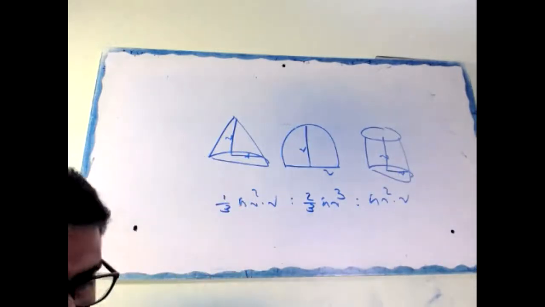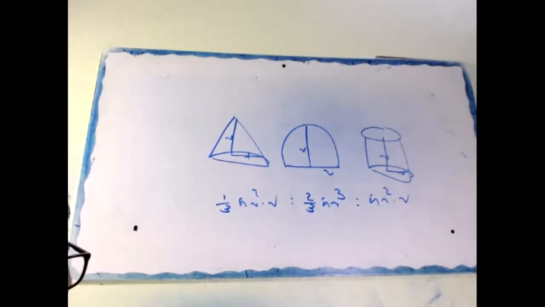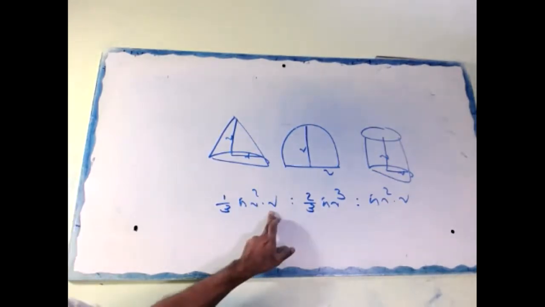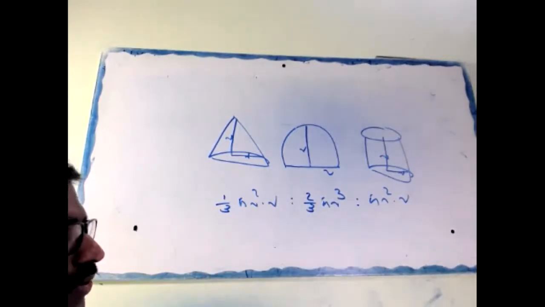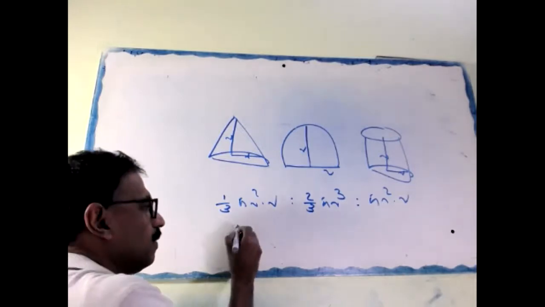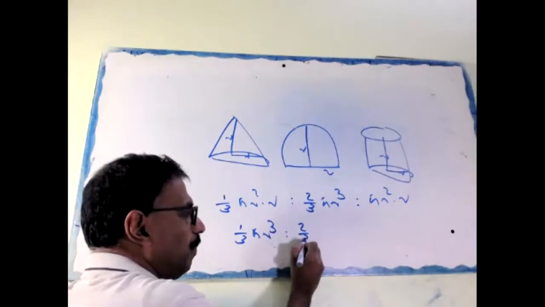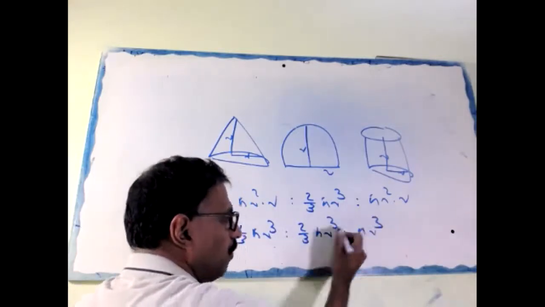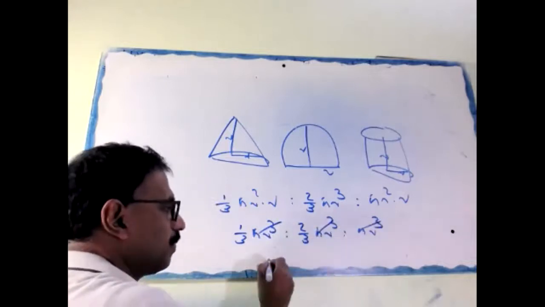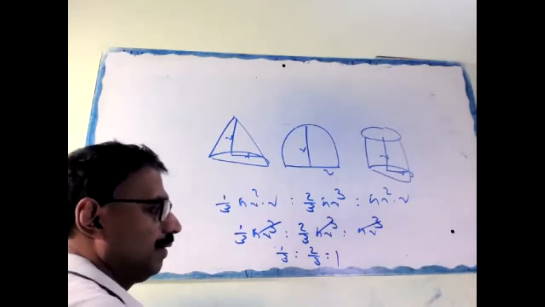Volume of a cone is 1 by 3 pi r square h. H is r. So 1 by 3 pi r cube is to 2 by 3 pi r cube is to pi r cube. All pi r cube cancel. 1 by 3 is to 2 by 3 is to 1.